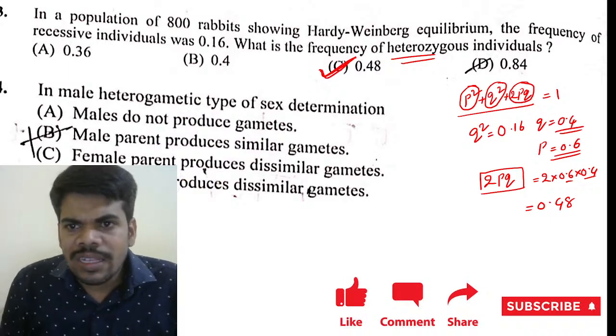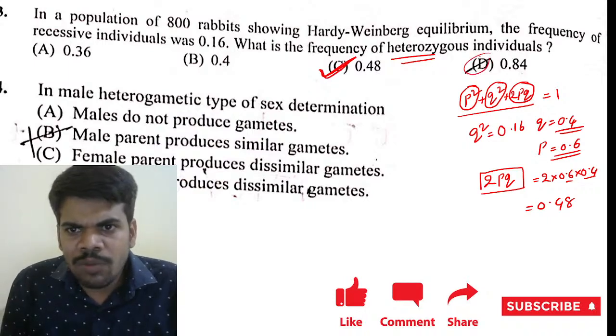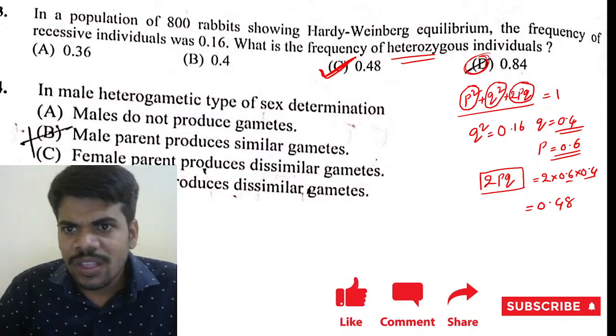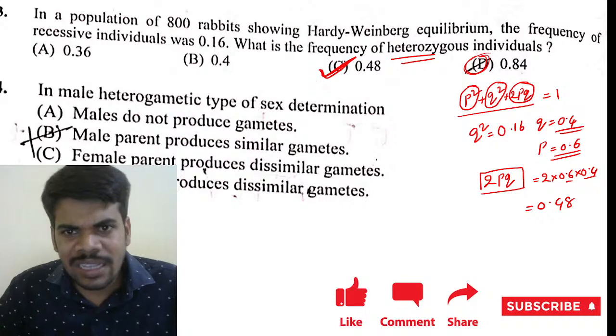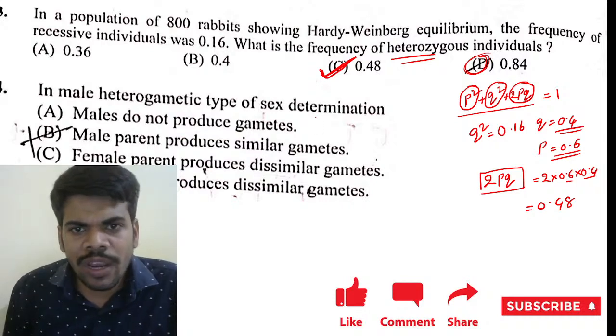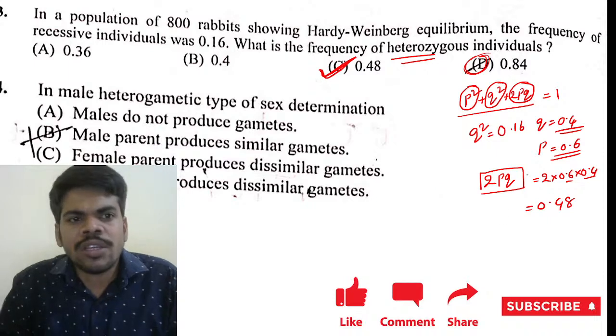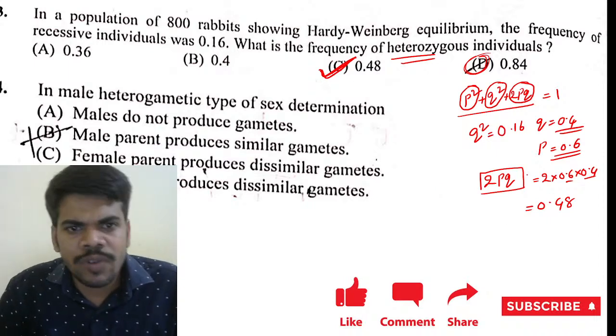This is an old question paper, so the black tick marks are there, right? Those are the answers some students selected, so don't think that is the right answer. 0.48 is the right answer, option C. You have to do this type of calculation when they ask this type of question.